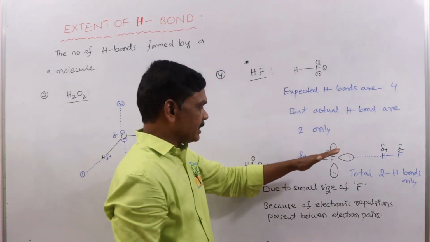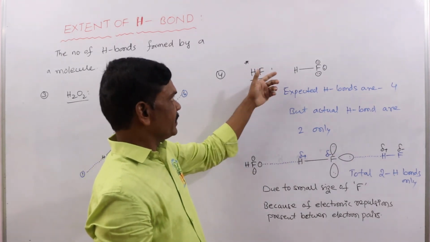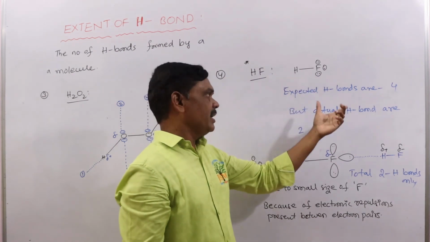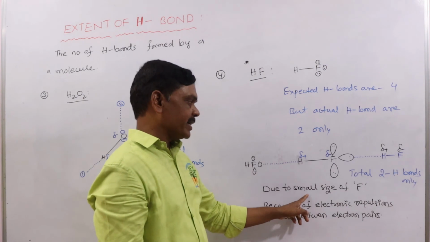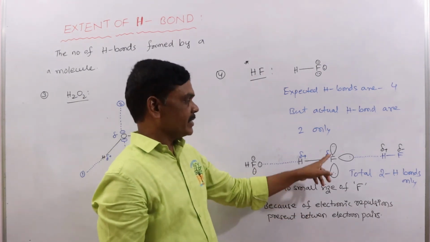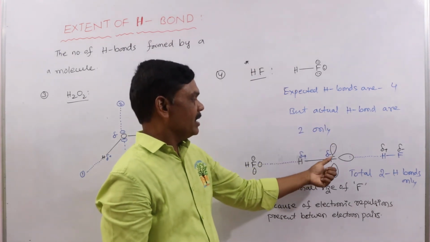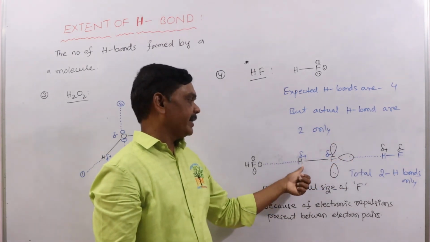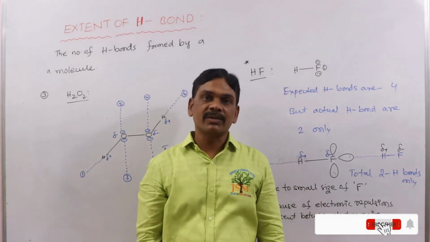So this is the exception case, and it is very, very important. By seeing the structure of hydrogen fluoride, we expect 4 hydrogen bonds, but due to small atomic size and electronic repulsions, out of 4 hydrogen bonds, 2 are broken. Only one lone pair and another hydrogen are forming hydrogen bonds. So this is the extent of hydrogen bonding.